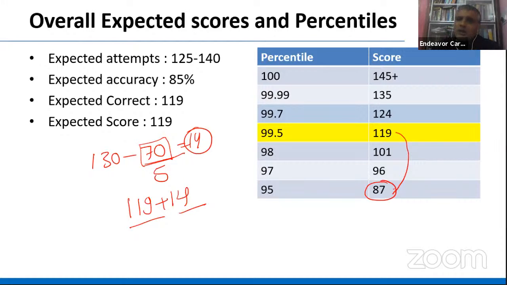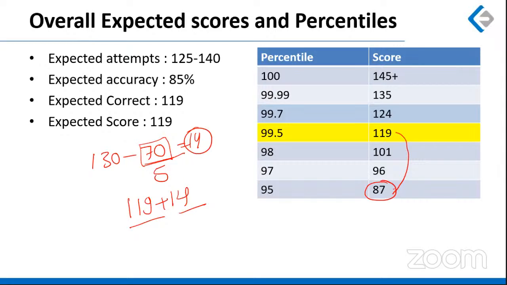So guys, this is what I wanted to brief you about this particular exam. Deepak sir, anything you would like to add? No sir. One more thing sir, if you can suggest, my quant is not that good right now, so what is it that I should be revising?